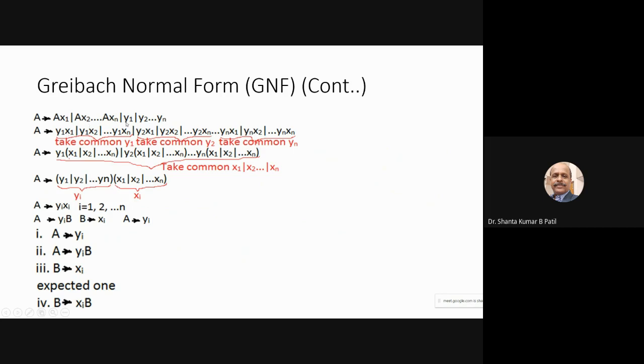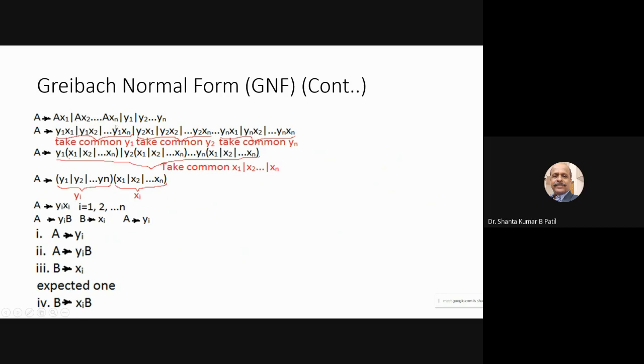Again, in this case also, the terminals are given. This is a variable followed by terminals x1, x2, ..., xn, and these are the only terminals. Maybe y1, y2, y3, ..., yn are there. So all these are in the Greibach normal form, but these productions are not in the Greibach normal form.